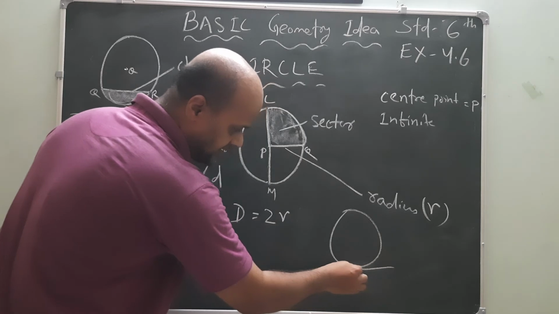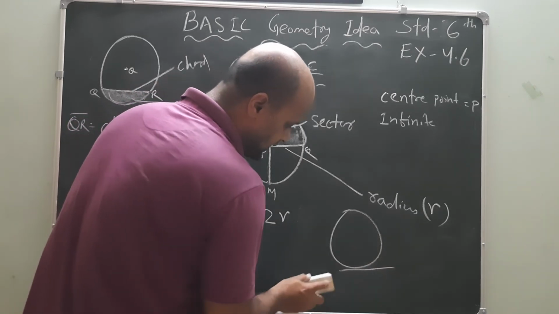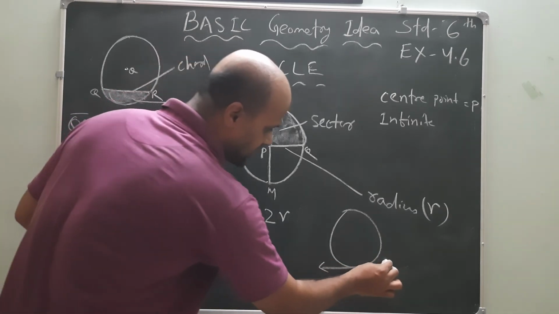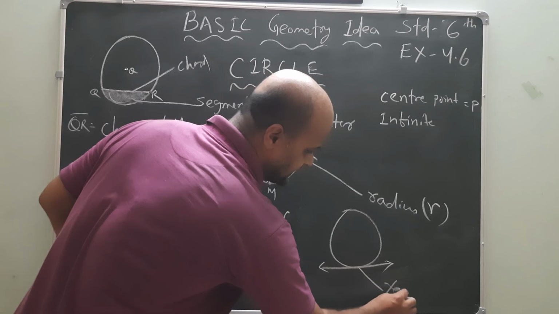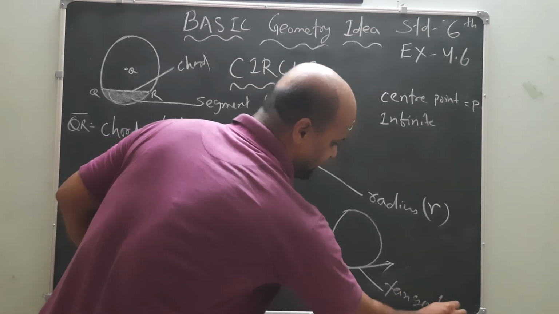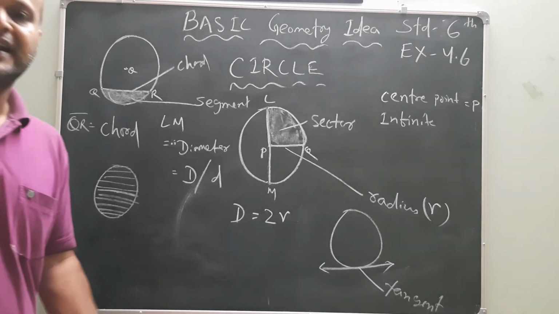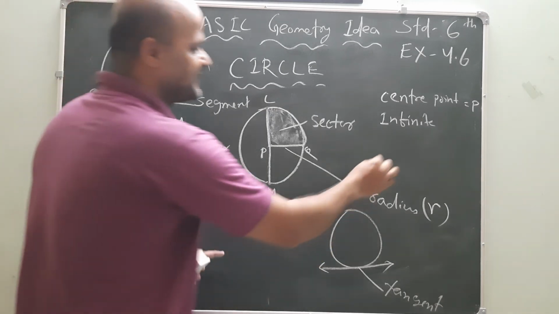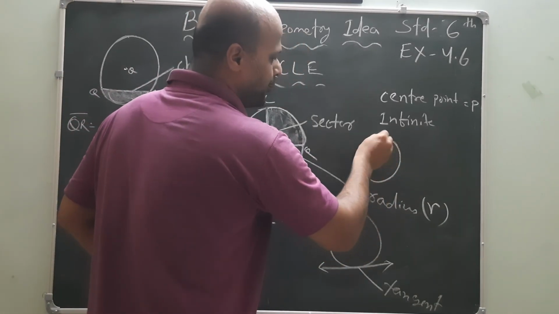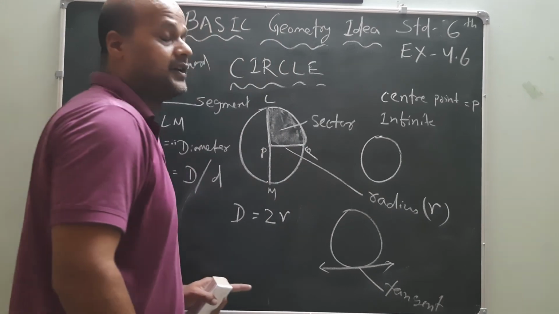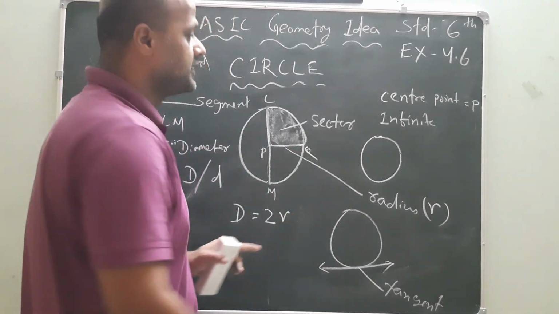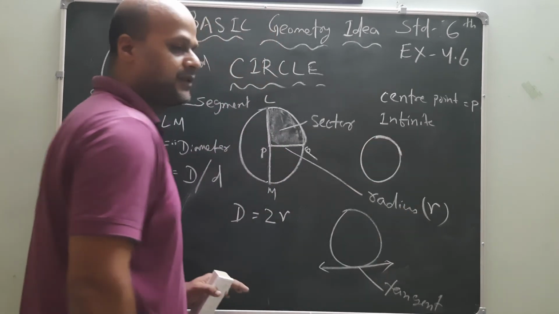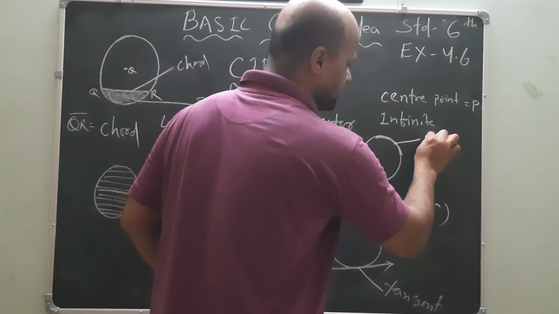If a line passes by touching the edge of the circle, then this is called a tangent. So these are the basic ideas regarding circle. Is something forgotten? Yes. If 2 points on the circumference of the circle are joined to each other, then the name of that one is called an arc.